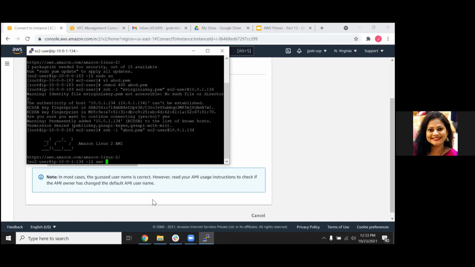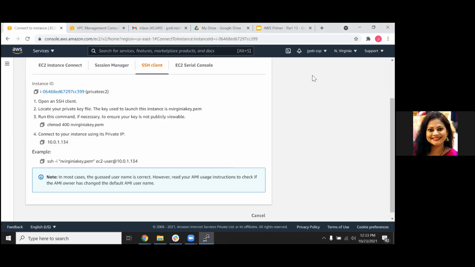Before that, first you need to do AWS configure. This is through CLI if you want to access your services. Remember, there are 3 ways to access your services. One is through CLI. Second is through your management console, like this is your management console, and third was your SDKs or CDKs. Okay, now I'm trying to connect through CLI.